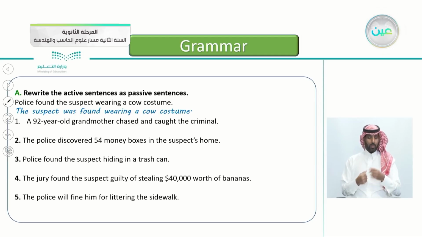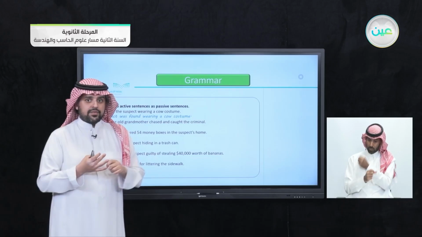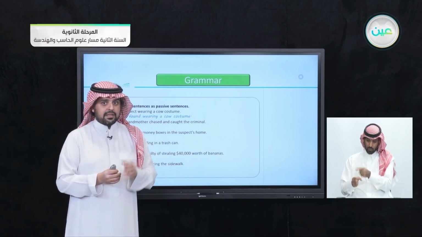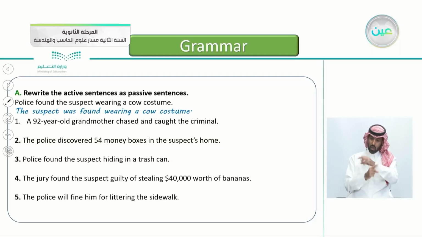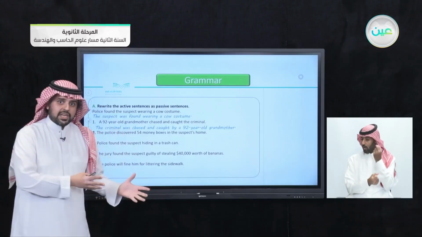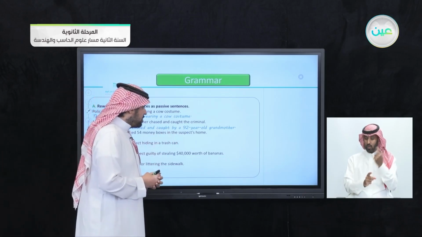So can you do number one here? A 92-year-old grandmother chased and caught the criminal. If you want to answer, first find the subject, the verb, and the object. The first thing you do, take the object, put it in the beginning of the sentence, then take the verb. Yes, that's correct. So how do we answer number one? Yes, that's correct. So the object here is the criminal. So the criminal was chased. Was chased. Yes, because it's in the past. Was chased and caught by, so we wanted to add who chased him, by a 92-year-old grandmother.